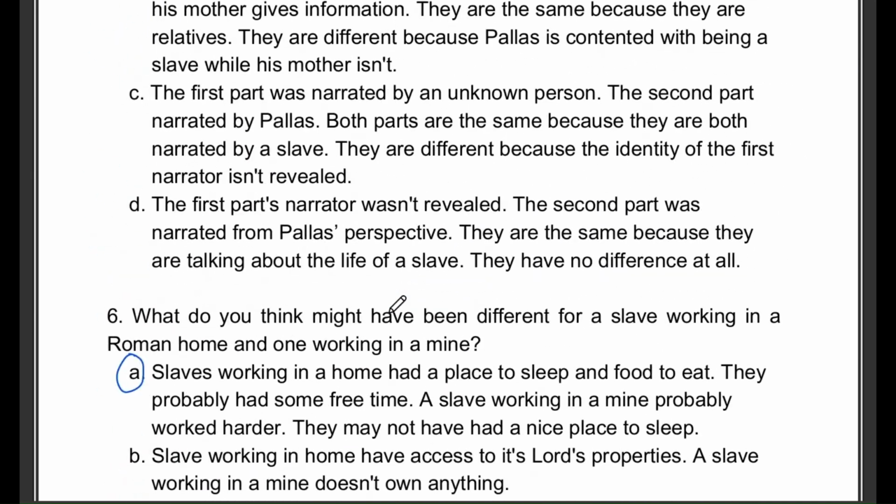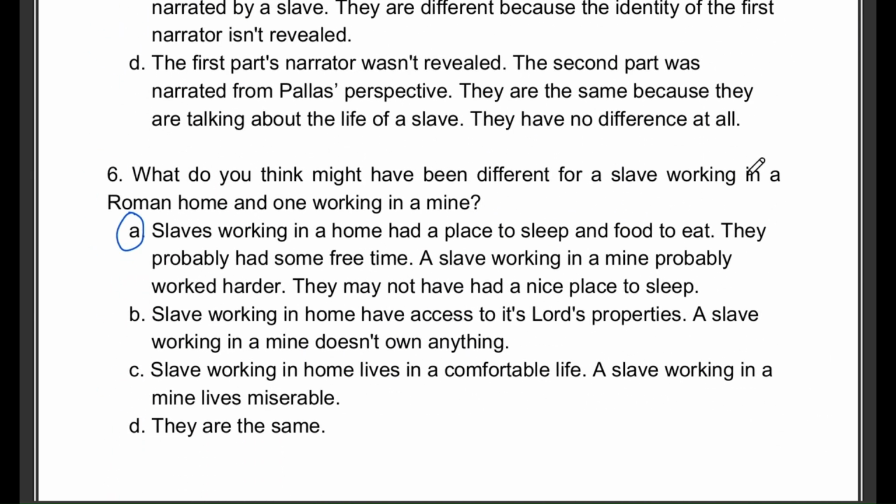Question 6. What do you think might have been different for a slave working in a Roman home and one working in a mine? Option A. Slaves working in a home had a place to sleep and food to eat. They probably had some free time. A slave working in a mine probably worked harder. They may not have had a nice place to sleep.